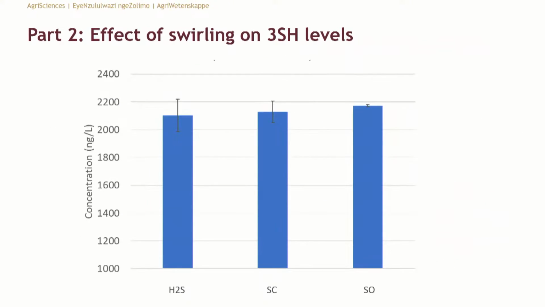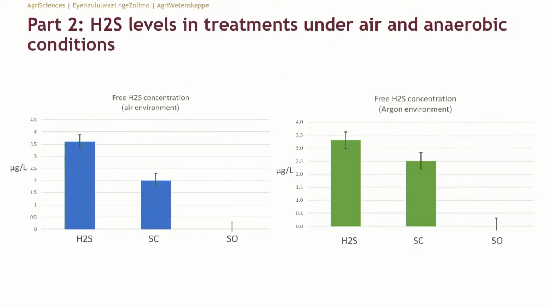Then interesting, we also measured the 3SH, in other words, that compound that gives you that passion fruit flavor, in these 3 treatments to see, does the treatment actually affect these flavors? This is with the H2S and the swirling glass closed and swirling glass open. You can see there was no difference. So the 3SH wasn't really influenced by just swirling the glass and leaving it for 15 minutes. But interesting, the H2S was obviously lowered quite a lot by the swirling. So then we asked ourselves, is this oxidation or is it just simple evaporation? So the student